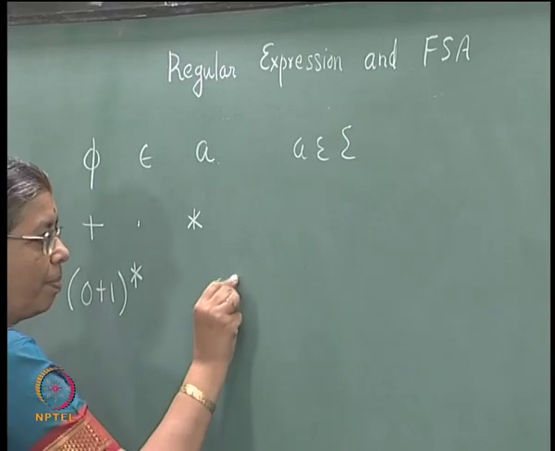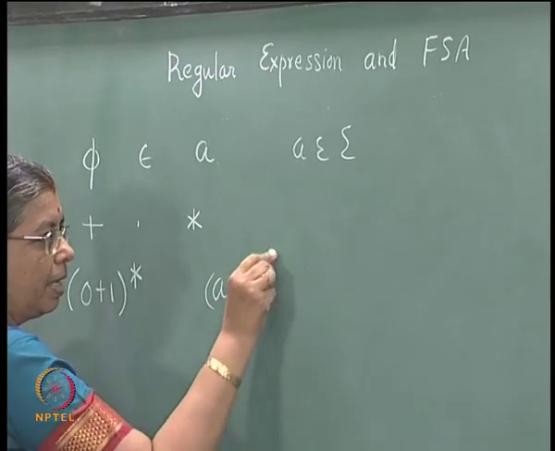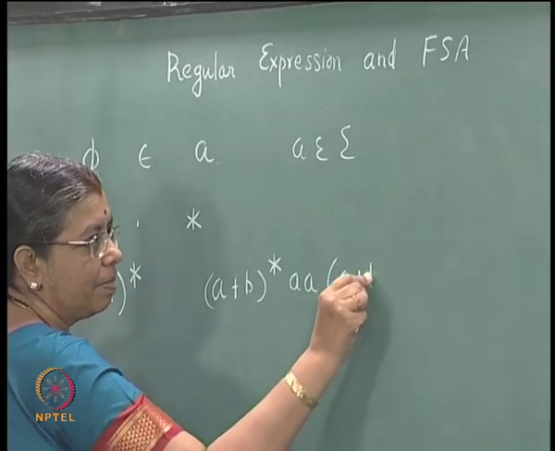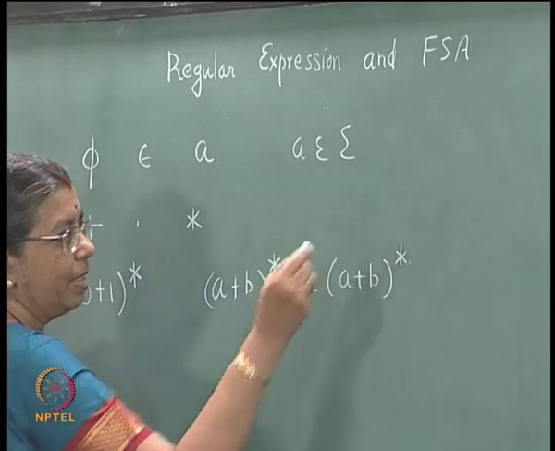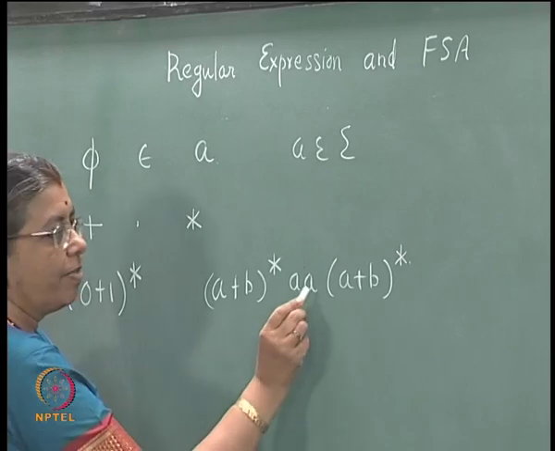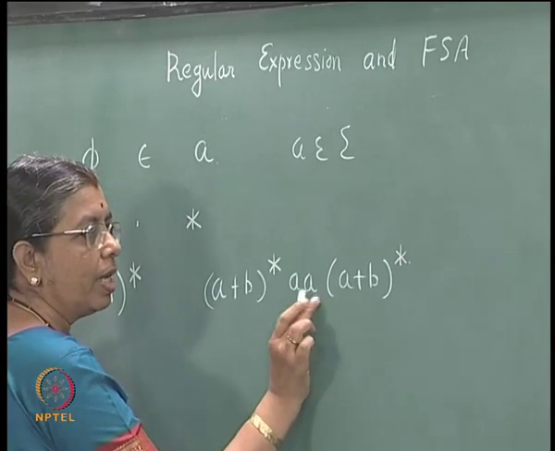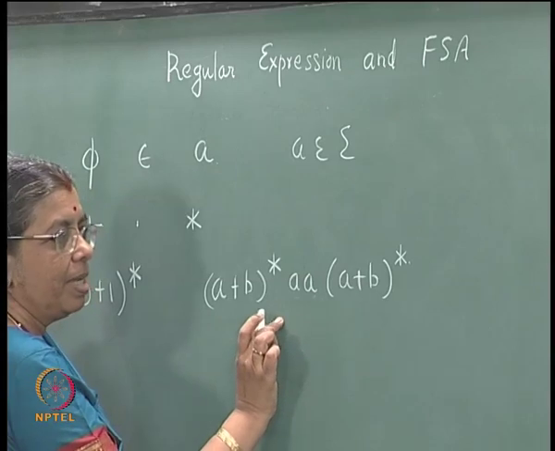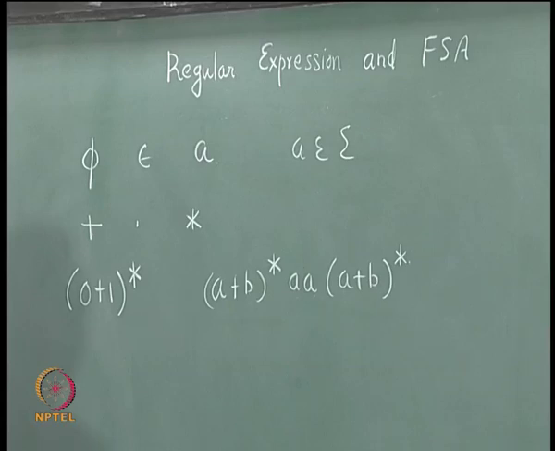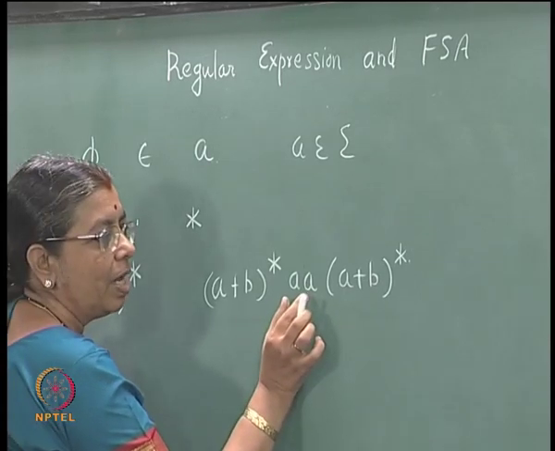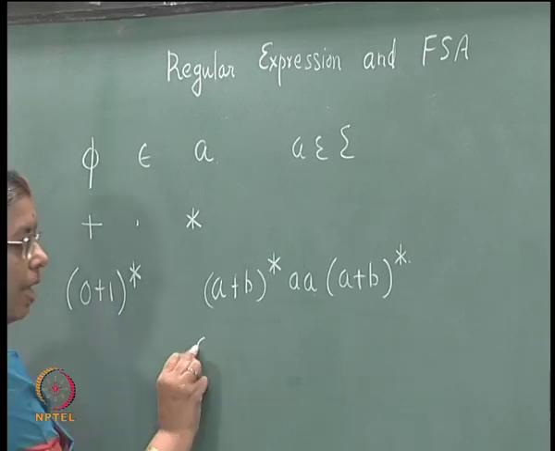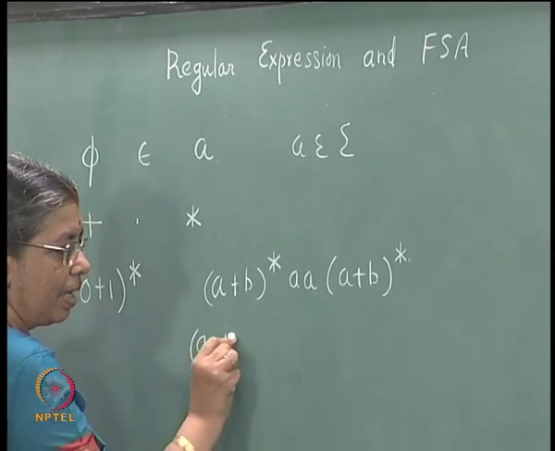A string of the form (a plus b) star a a (a plus b) star. This is a regular expression. It denotes the set of strings which have at least one consecutive AA. Any string of A's and B's followed by AA and any string of A's and B's. So, the language consists of all strings having at least one pair of consecutive A's.